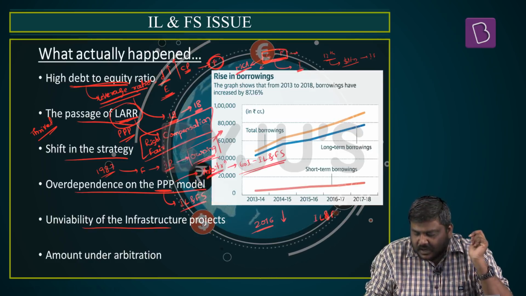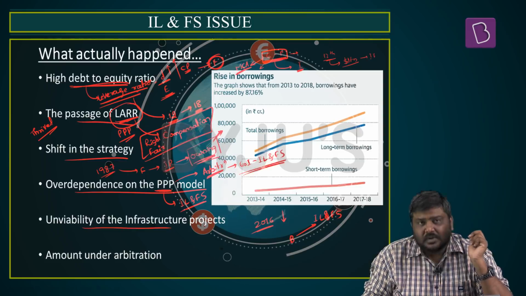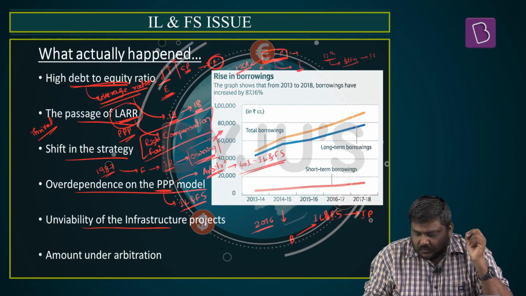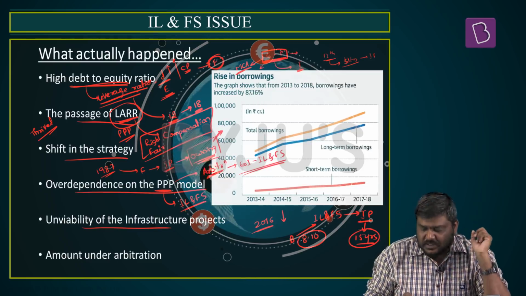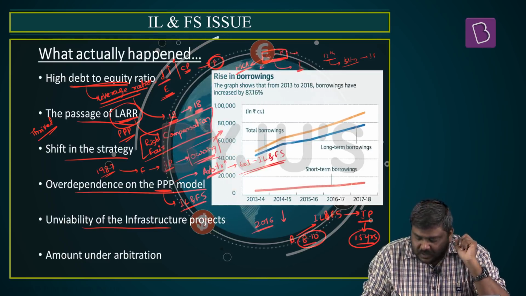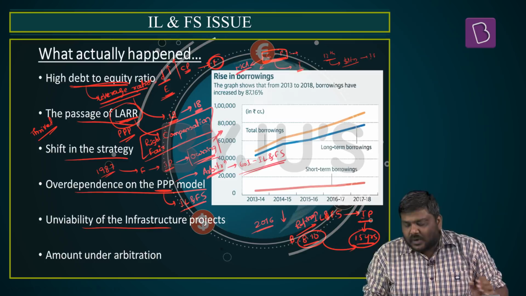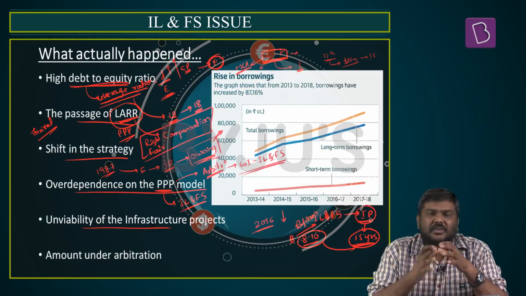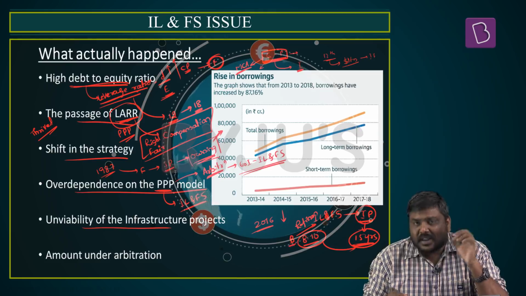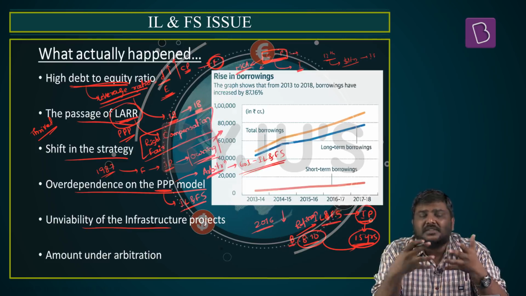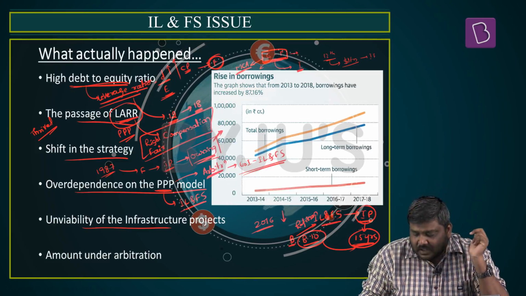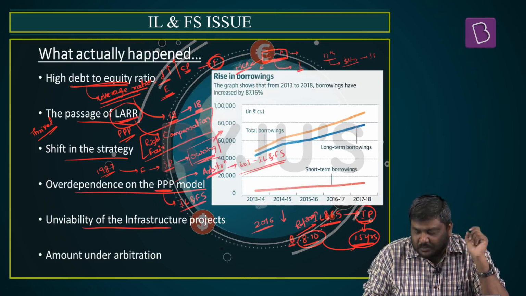Now, as a result of this, look at this. IL&FS earlier used to borrow from a bank for an infrastructure project for a tenure of, let's say, 8 to 10 years, whereas the infrastructure project tenure was, let's say, 15 years. Obviously, there is a mismatch between both these numbers. What this company used to do is, after the tenure of 8 to 10 years, they would go for refinancing from the banking sector, which would meet the required number of years to construct the infrastructure project. But from 2015-2016, these banks realized that there are some issues in the finances of the company and stopped refinancing as well as financing the infrastructure projects. That is when IL&FS's requirement of finances came to the fore.